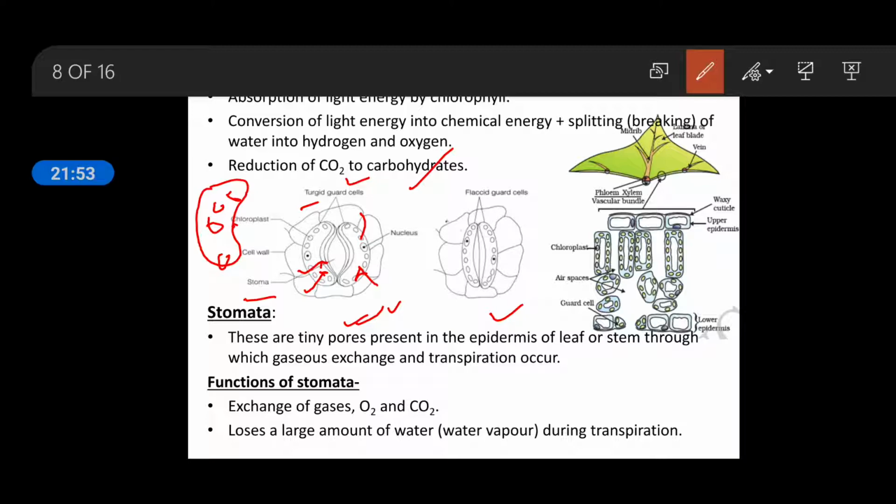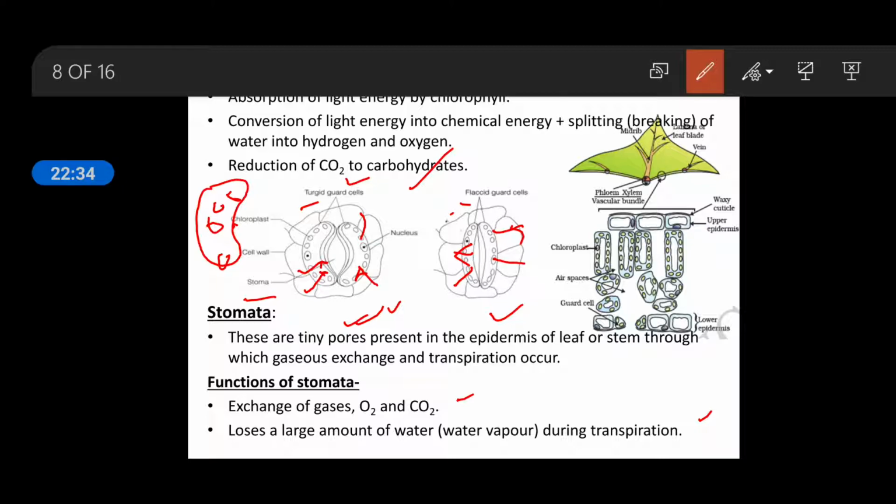place. But when the water comes out from the guard cells and fills the nearby subsidiary cells, the nearby helping cells, then they shrink, or in another term become flaccid. And if the guard cells are flaccid, then the stomatal pore will close. So here the closing is not proper in this diagram, but it is completely closed, due to which gaseous exchange and transpiration cannot take place.